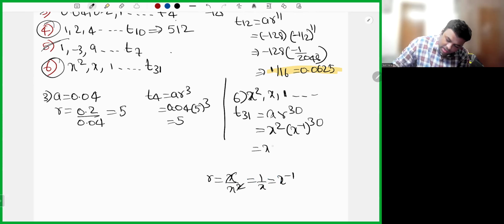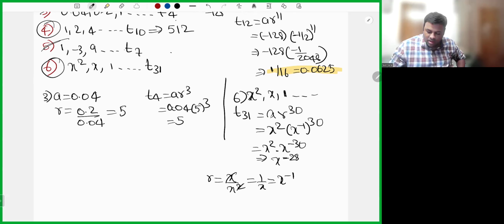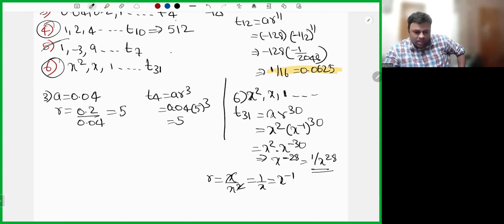So x square into x power minus 30. A power m into A power n will simply be A power n plus m. So x power minus 28, 1 by x power 28. Okay. A simple way to calculate a term. There is nothing much special in term calculations, right?